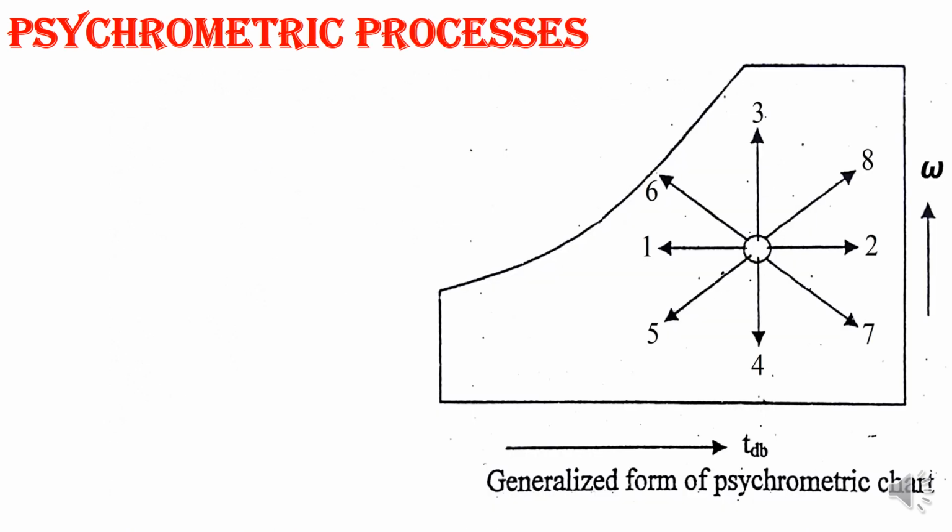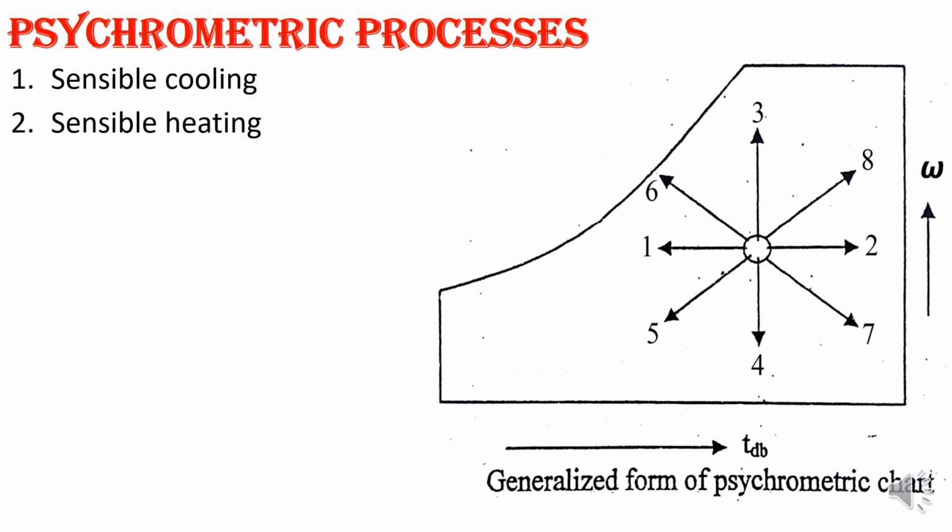Next, a very important thing, the processes. In psychrometry we have totally 10 processes. One is sensible cooling. This is the psychrometric chart, with omega on the y-axis and dry bulb temperature on the x-axis.